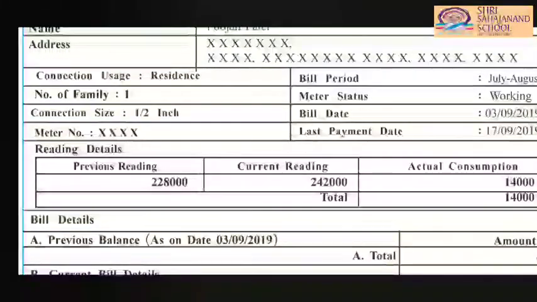Now the reading is given. What do we mean by reading? The values or the numbers given on the meter, from which we can identify how much water we have used. This kind of bill you have also seen in electricity, isn't it? The first column is the previous reading, that means the number that was on the meter last month.